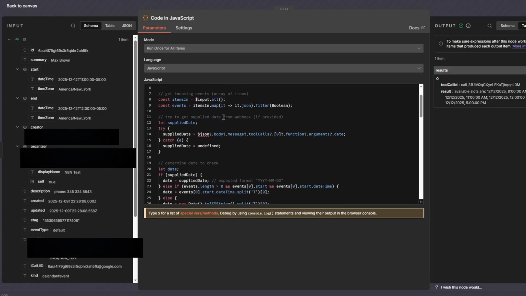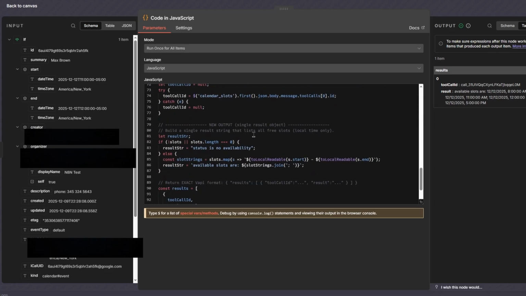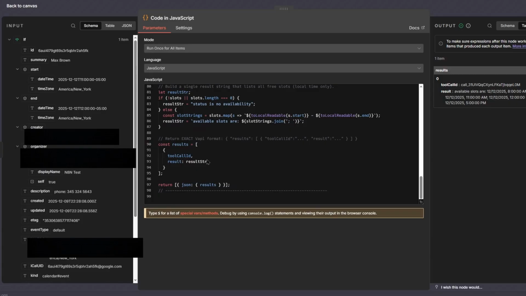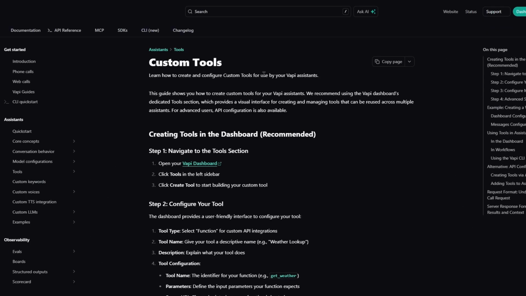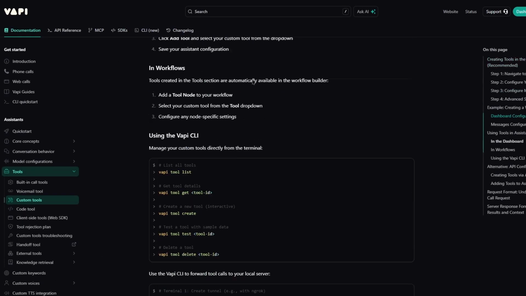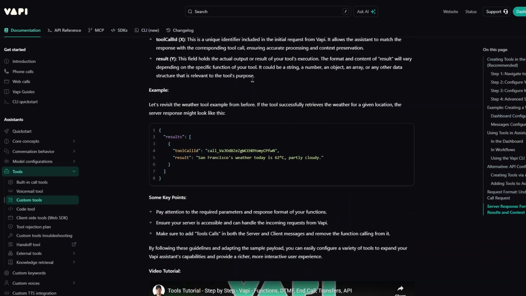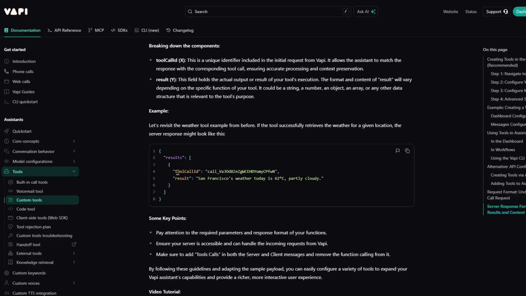The rest of the stuff, if you want to understand it, you can just ask ChatGPT to explain it for you. But there's one important part you need to know, and it's the annoying part that took me 6 hours to figure out. It's this part right here. If you go to vapi, click on docs, and scroll all the way down, right here. As it turns out, vapi is very picky: when you return the result to vapi, it has to be in this exact format.